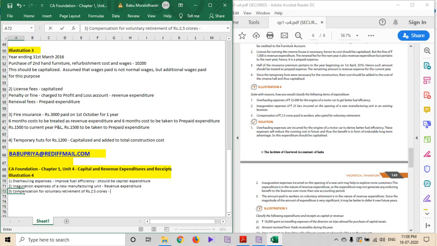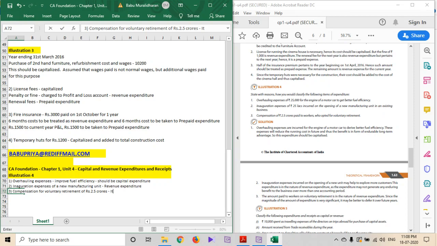Compensation is basically a cumulative salary, depending upon the number of years of service an employee has put in. The company will arrive at a voluntary retirement plan, and it is an advance payment of salary given to the employees who opt for voluntary retirement.